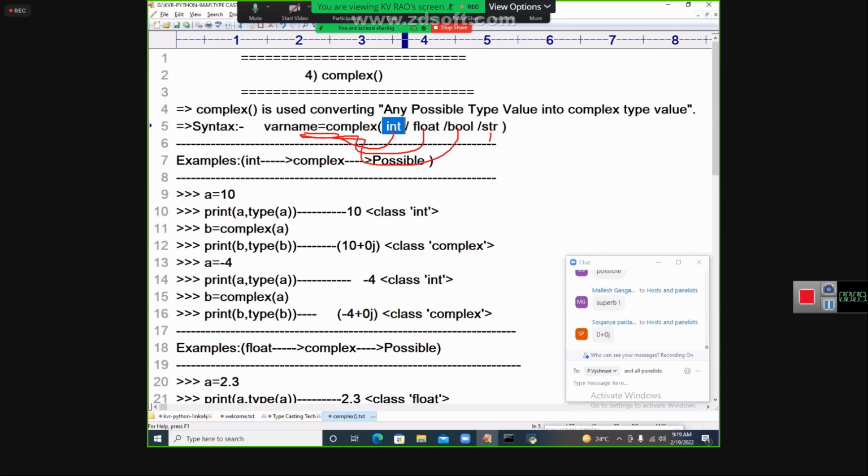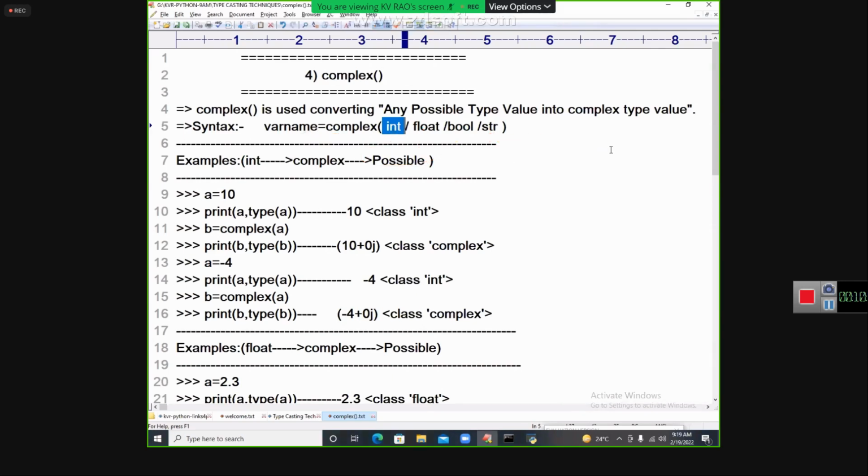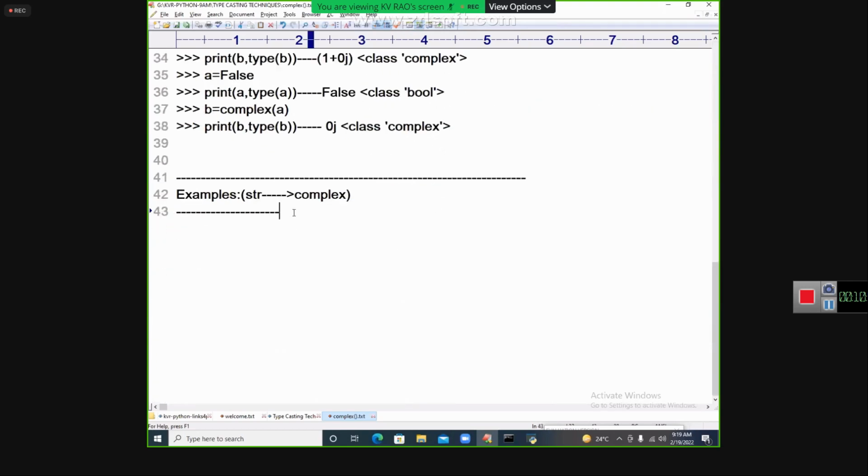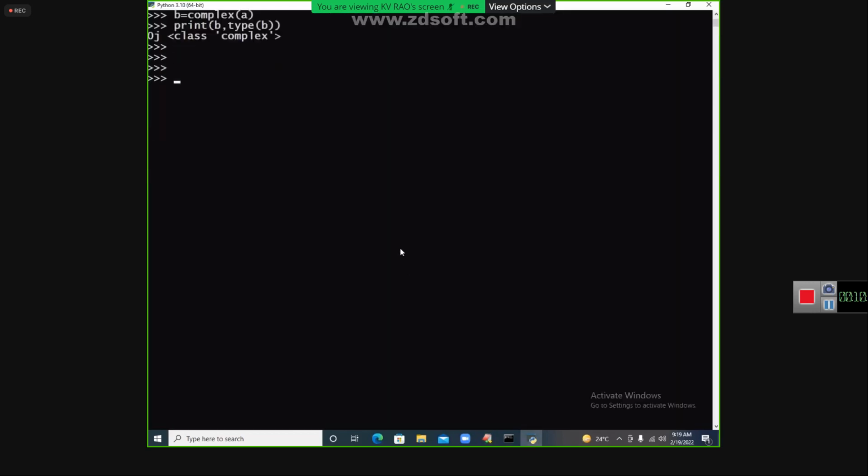Now str: under str, int is there, float is there, bool is there, pure str is there. I want to talk about that. See, we are covering everything most carefully. Now let us go to another concept. Come to the point of it. A is equal to, now I am taking within double quotes, 2. Carefully understand. Print of A. It is str only because it is double quoted data. It is an int str.